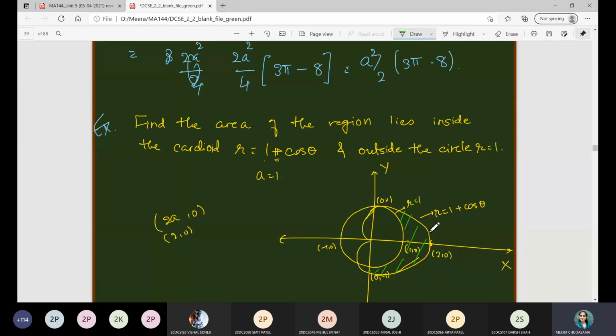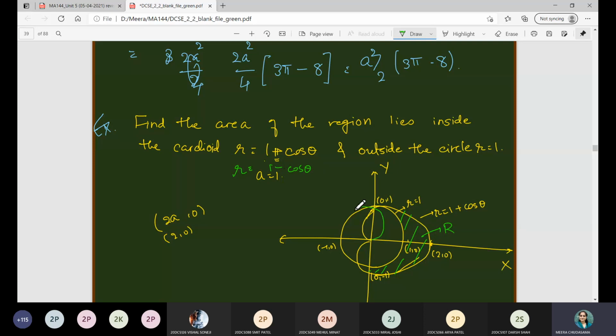Okay, so this is the region we are given, and we have to find the area of this particular region. Is this figure clear to everyone? Please raise your hand. And if you have any doubt here, ask now. Fine. If in the question r is equal to 1 minus cos theta had been given, you would draw